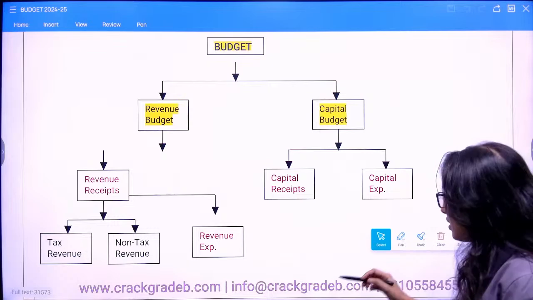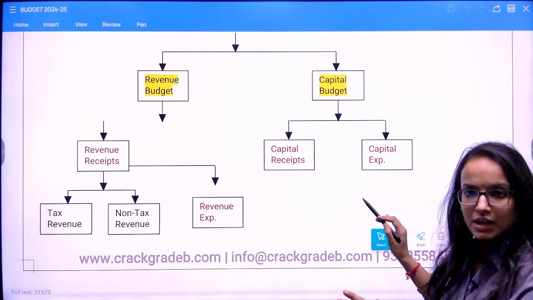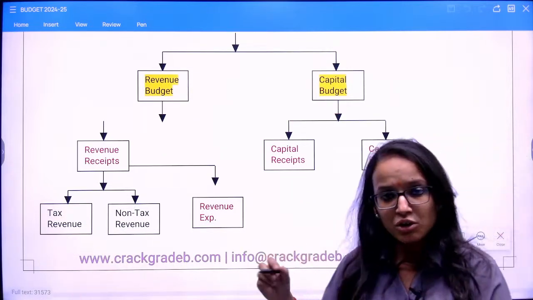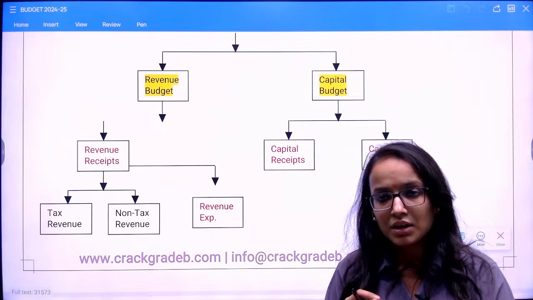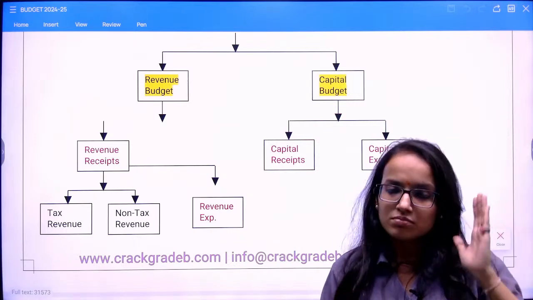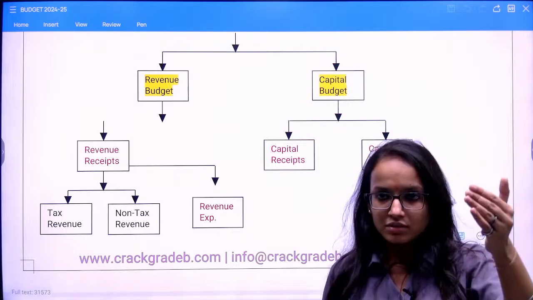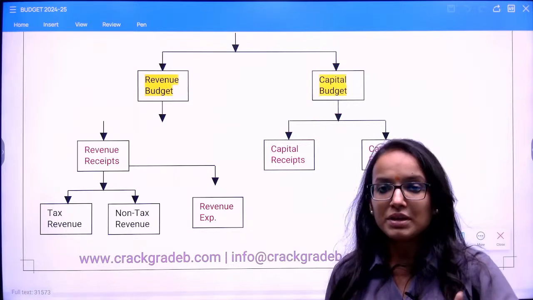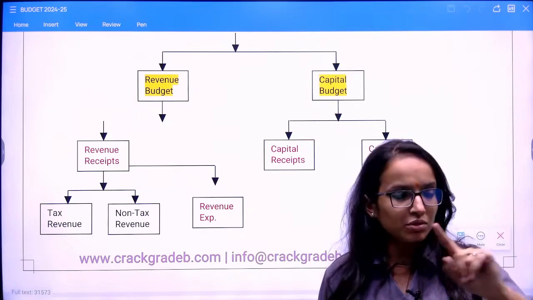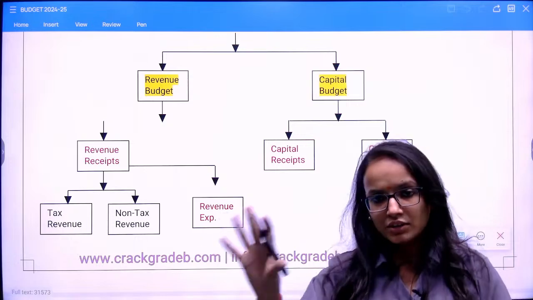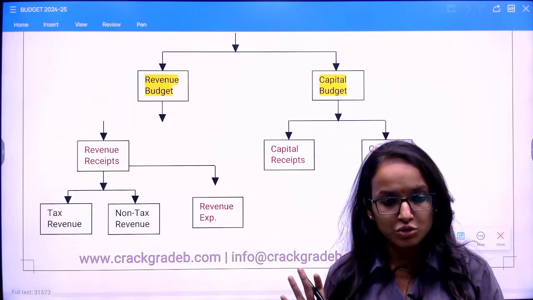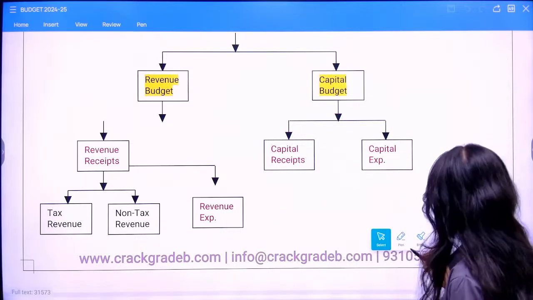So let me make you understand how to classify between them. Once you understand the parameter on which we distinguish between them, whatever receipt or expenditure is given in front of you, it will be easy to classify that this goes to the revenue account and this goes to the capital account. So you should try to understand how we classify it.